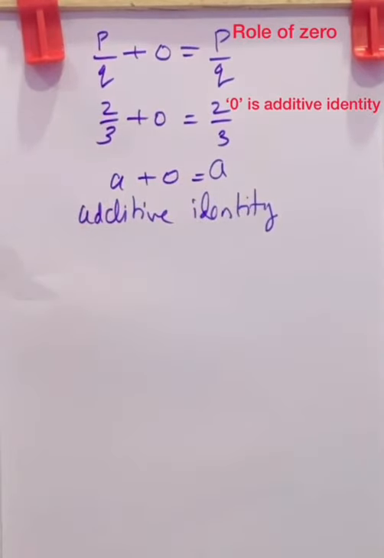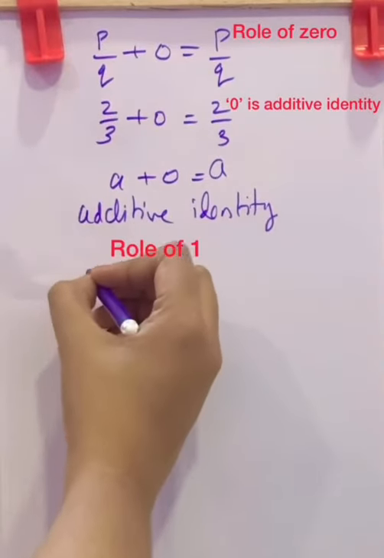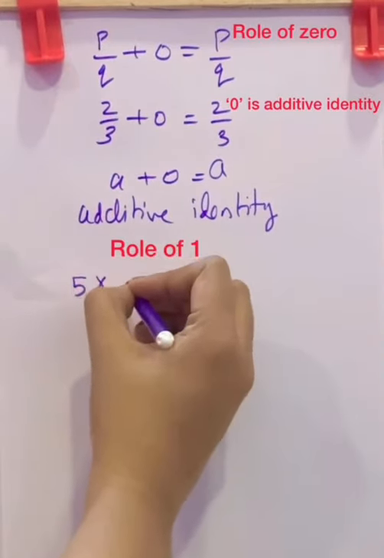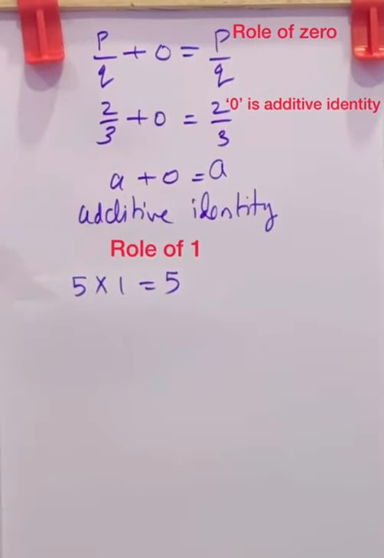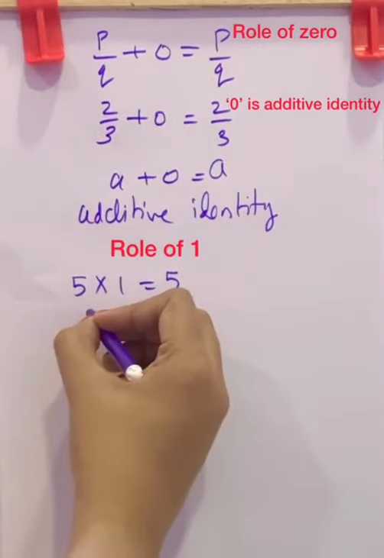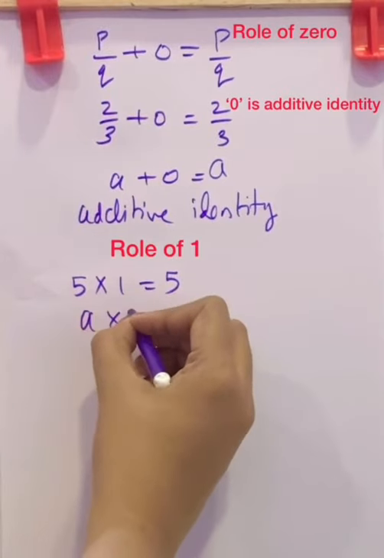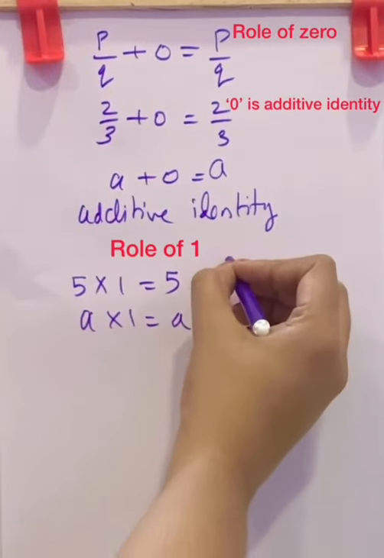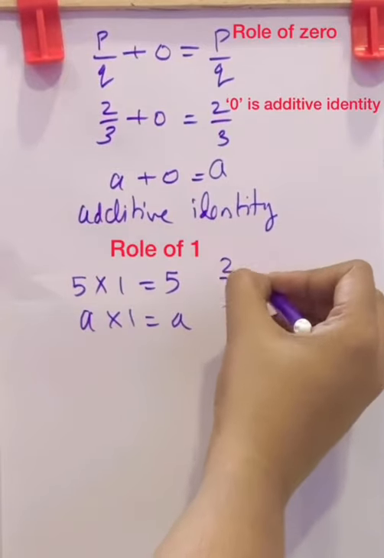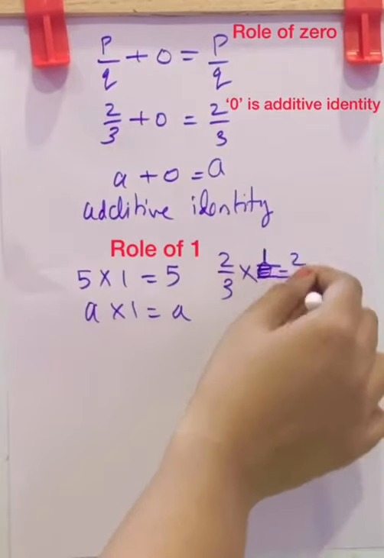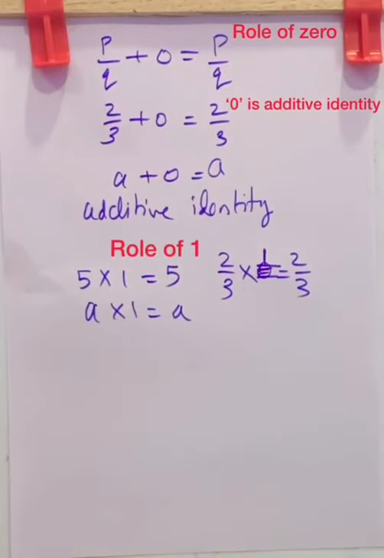Now next is the role of 1. Any number multiplied by 1 gives the same number. Generally we can say A into 1 is A. For a fraction also, that is a rational number also, 2 by 3 into 1 is 2 by 3. So we can say this is the multiplicative identity.